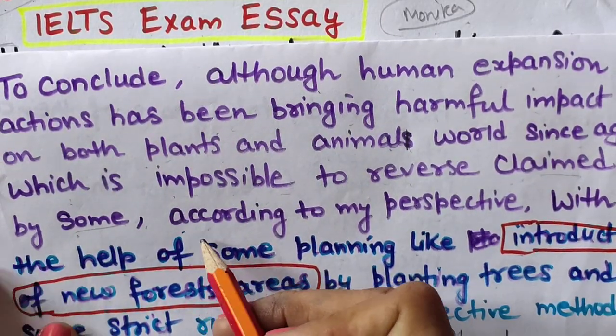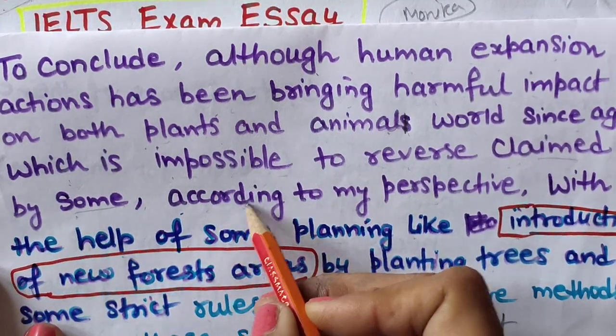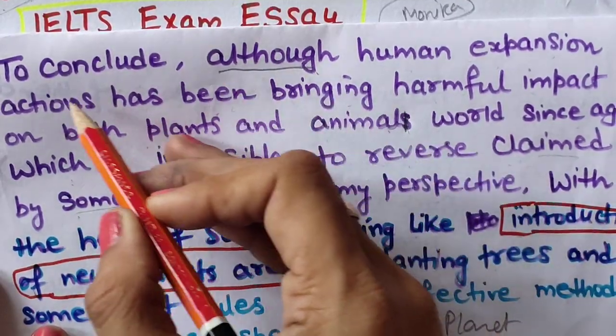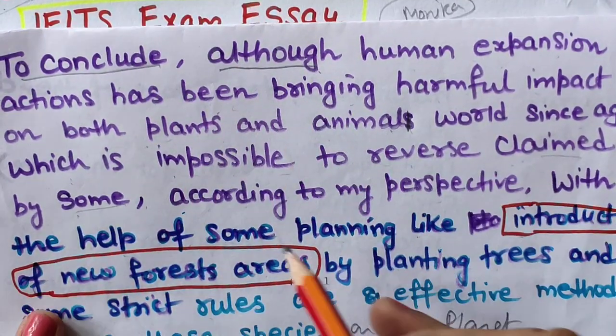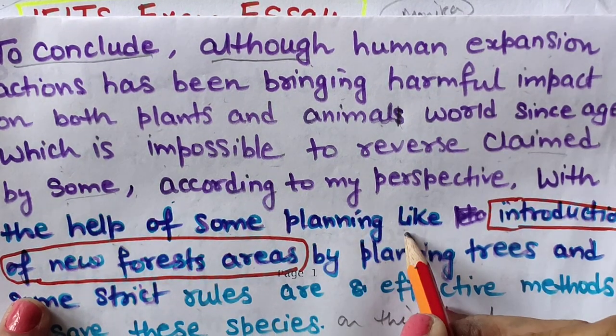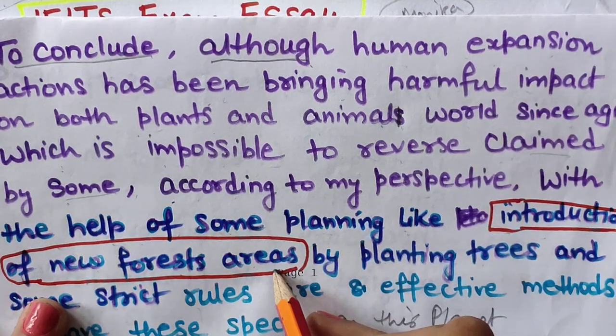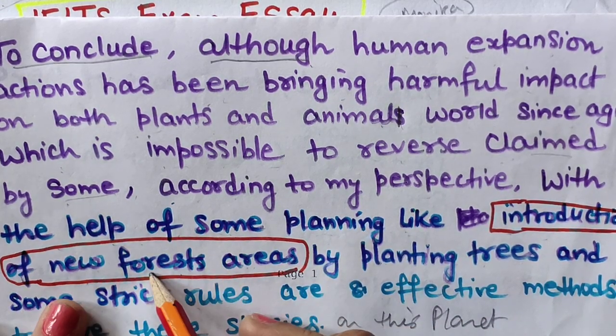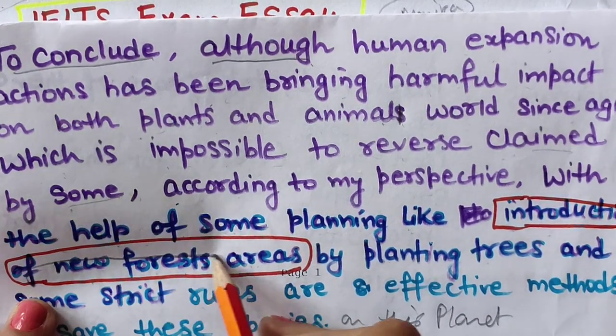Now, comma, according to, because I am using my although sentence structure. To conclude, according to my perspective, with the help of some planning like the introduction of new forest areas, I have not discussed that in the body paragraph, so I will cut it.